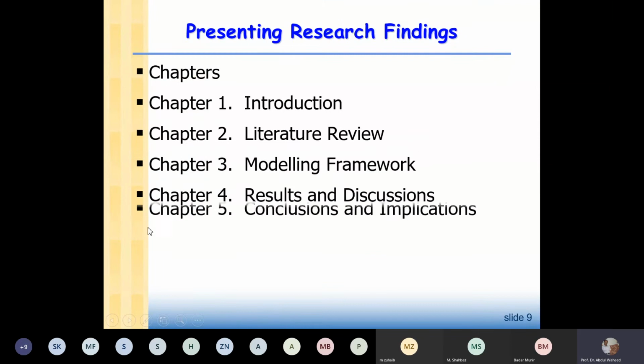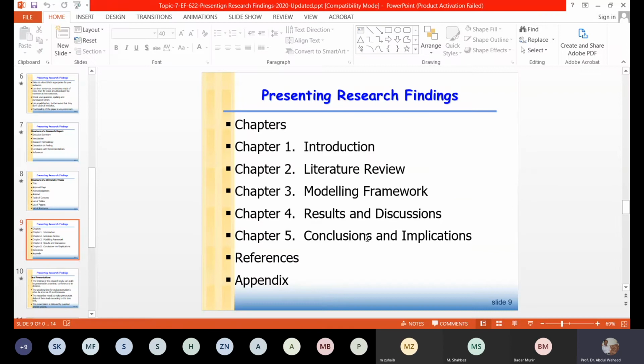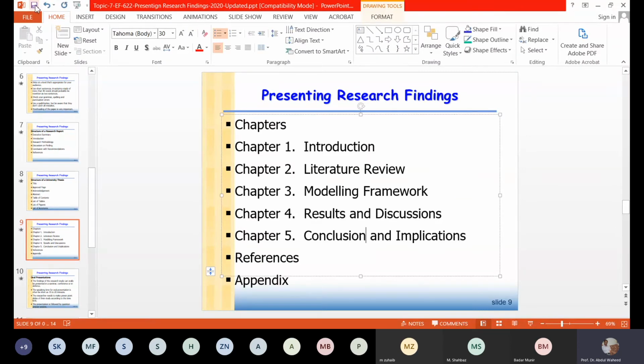Then we have the chapters. Okay, it depends whether there are 5 chapters, 6 chapters, 8 chapters in your thesis. So you will write your thesis chapters and their titles. For example, chapter 1 is introduction, chapter 2 is literature review, chapter 3 is modeling framework, chapter 4 is results and discussion, and chapter 5 is conclusion and implication.